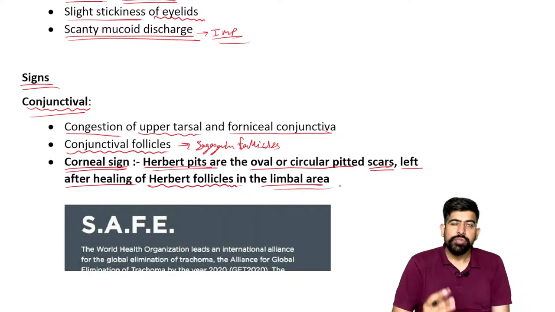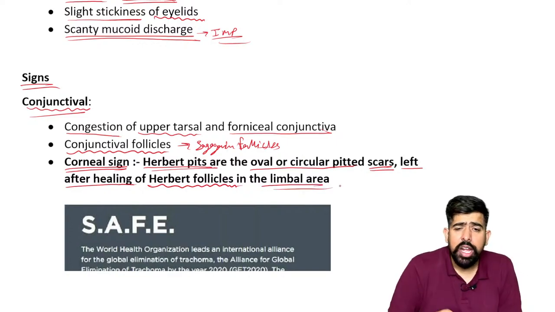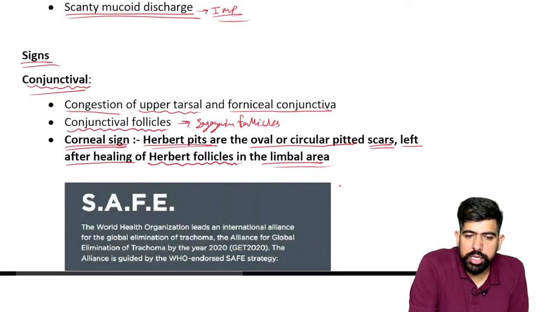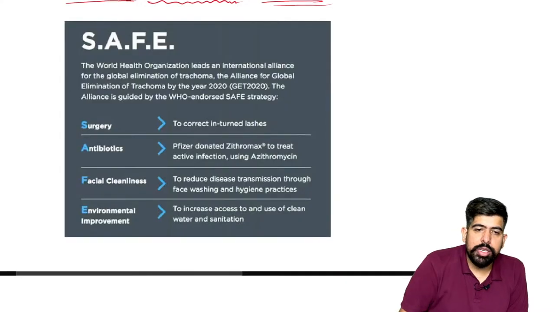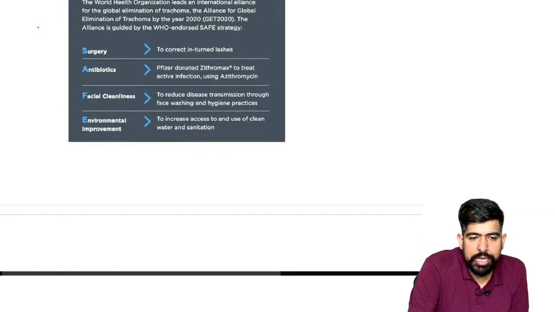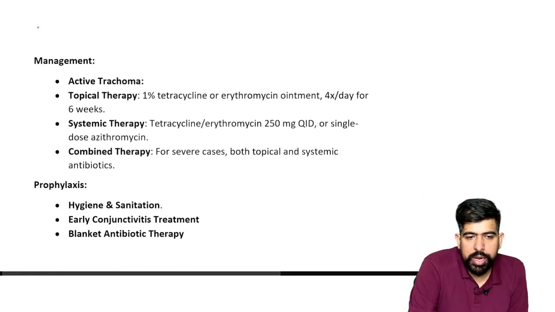So these are the pitting scars of the Herbert follicles.